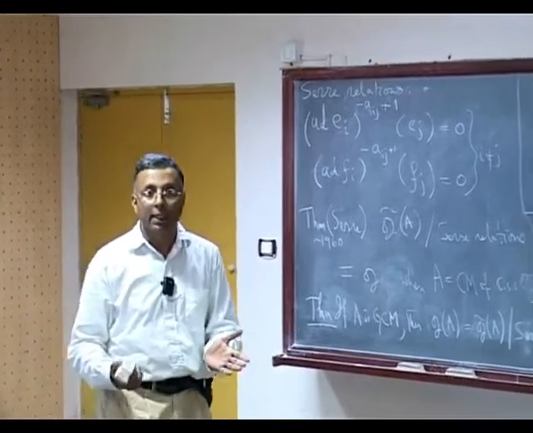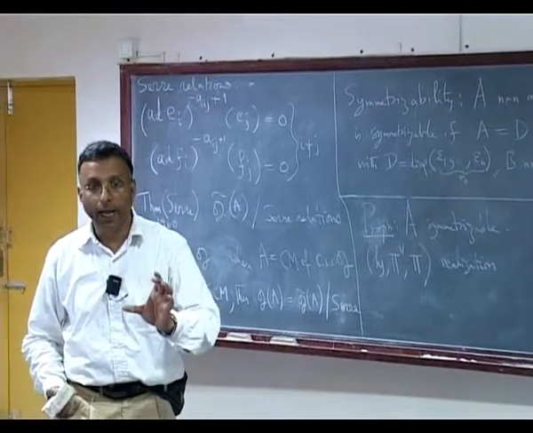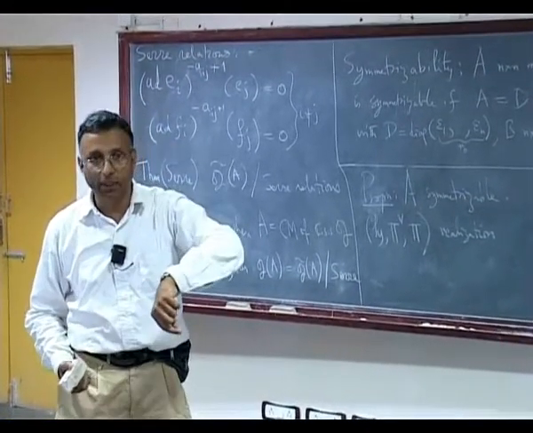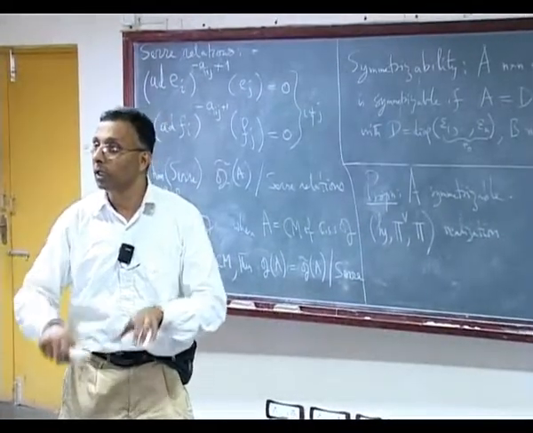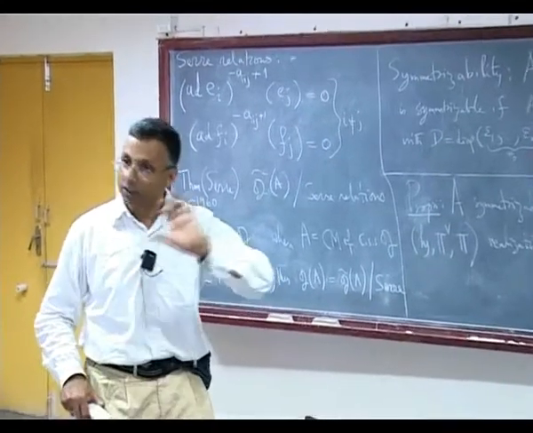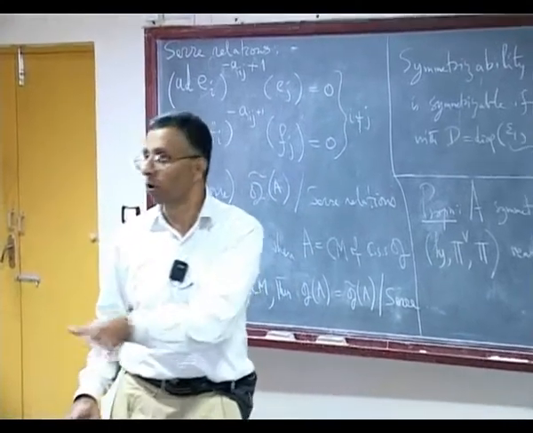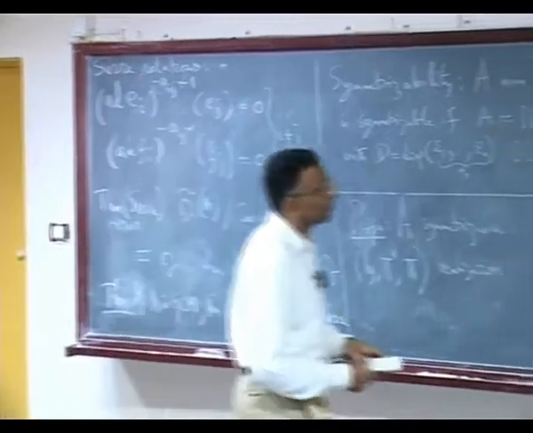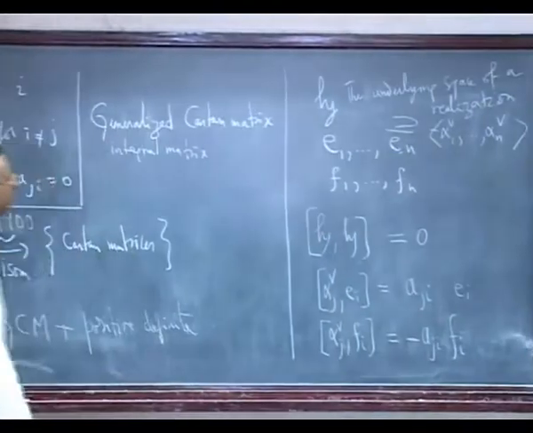For example, in the affine case that we have studied, if the underlying finite-dimensional simple algebra has rank L, the size of the matrix is L plus 1 by L plus 1, and the dimension of H is L plus 2. Recall, it is the original H plus K plus D. So it should be the underlying space of a realization, and these are elements inside that H.